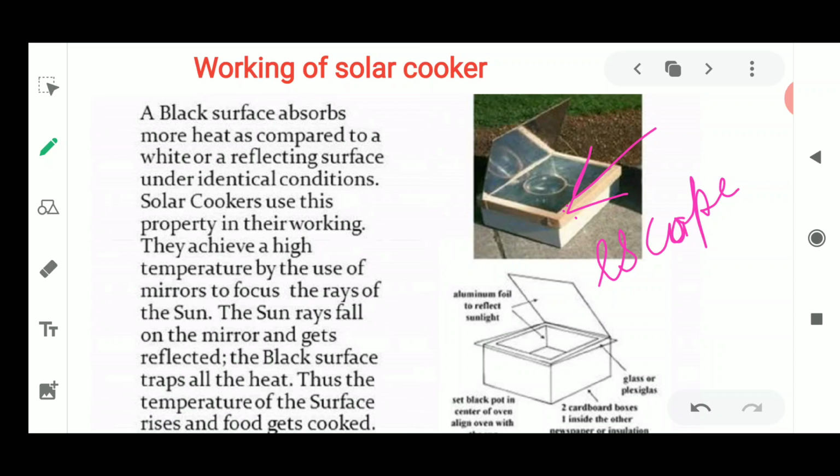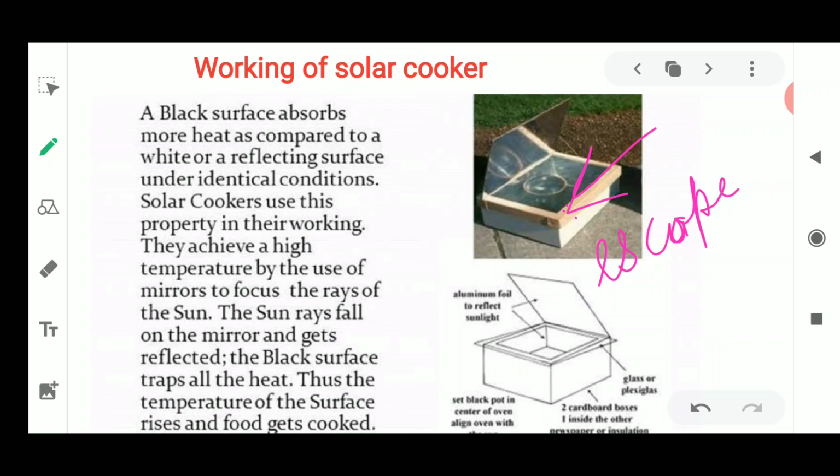So this is the main reason by which the temperature gets heated up, and why the vessel is going to cook food. The food is being cooked because the temperature is getting raised, and this rising temperature is going to cook the food present inside the vessel.